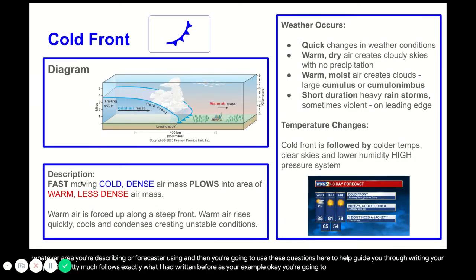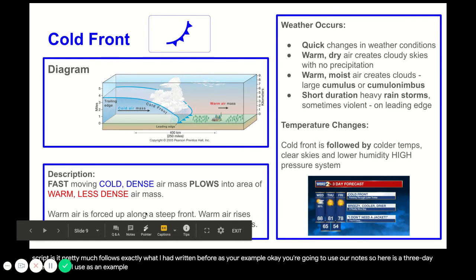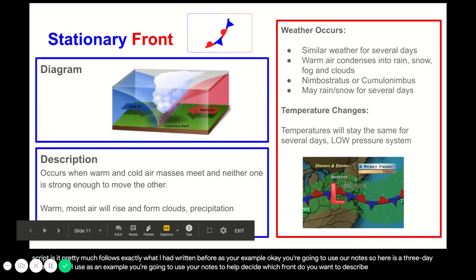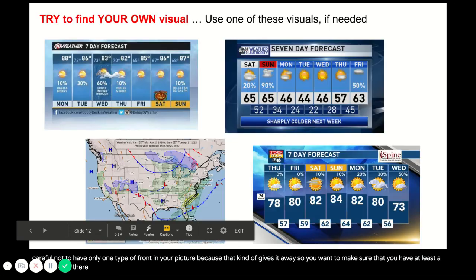Okay, you're going to use our notes. So here is a 3-day forecast that I used as an example. You're going to use your notes to help decide which front you want to describe and find a forecast for. Be careful not to have only one type of front in your picture because that kind of gives it away. So you want to make sure that you have at least a couple fronts there.